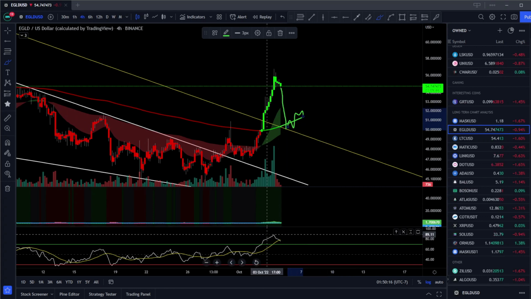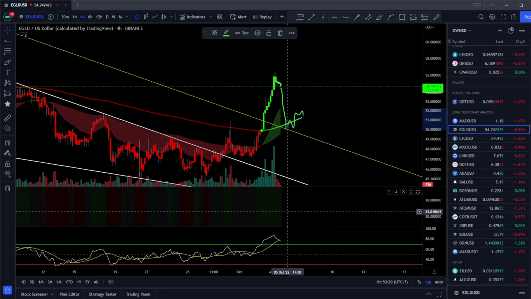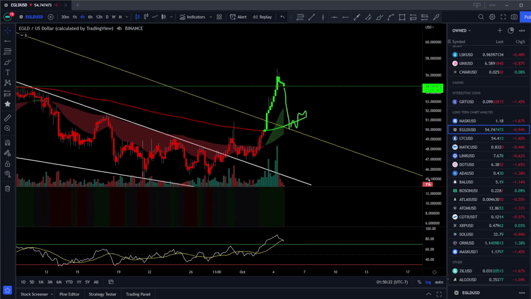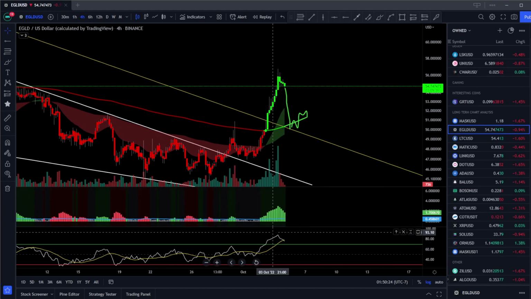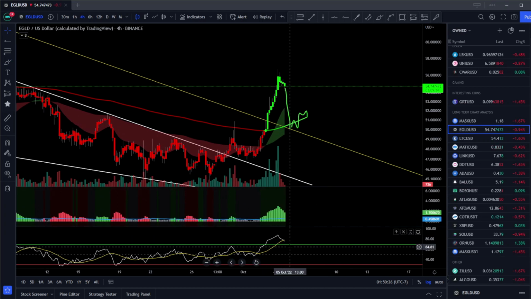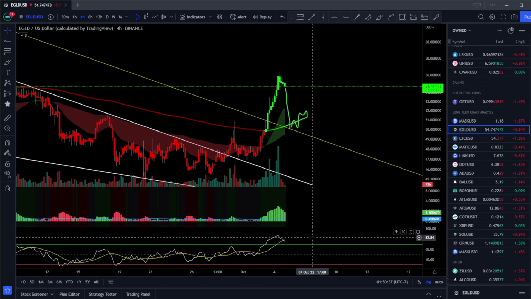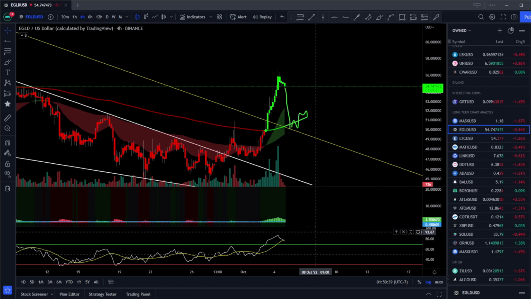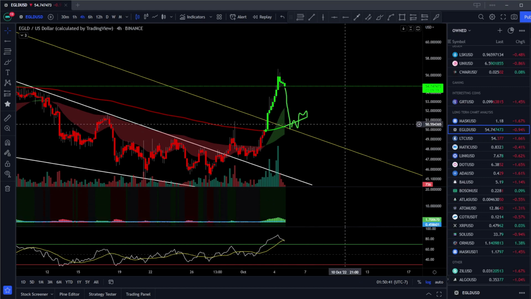We're pretty high up on the RSI, so this is going to take some time to cool off. The Braid filter's losing momentum as well. So I expect to wait till the RSI comes back in underneath the green here, cools off to under 70, and then hopefully we get another push to the upside after that. But that's what I see for EGLD in the short and long term.